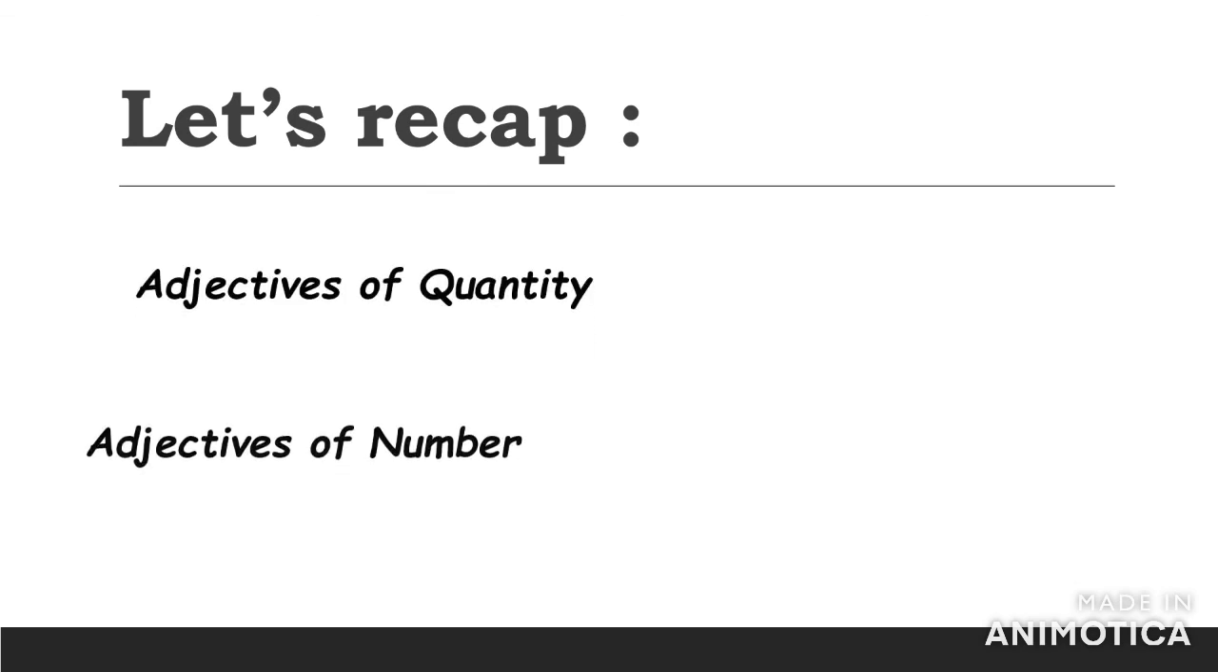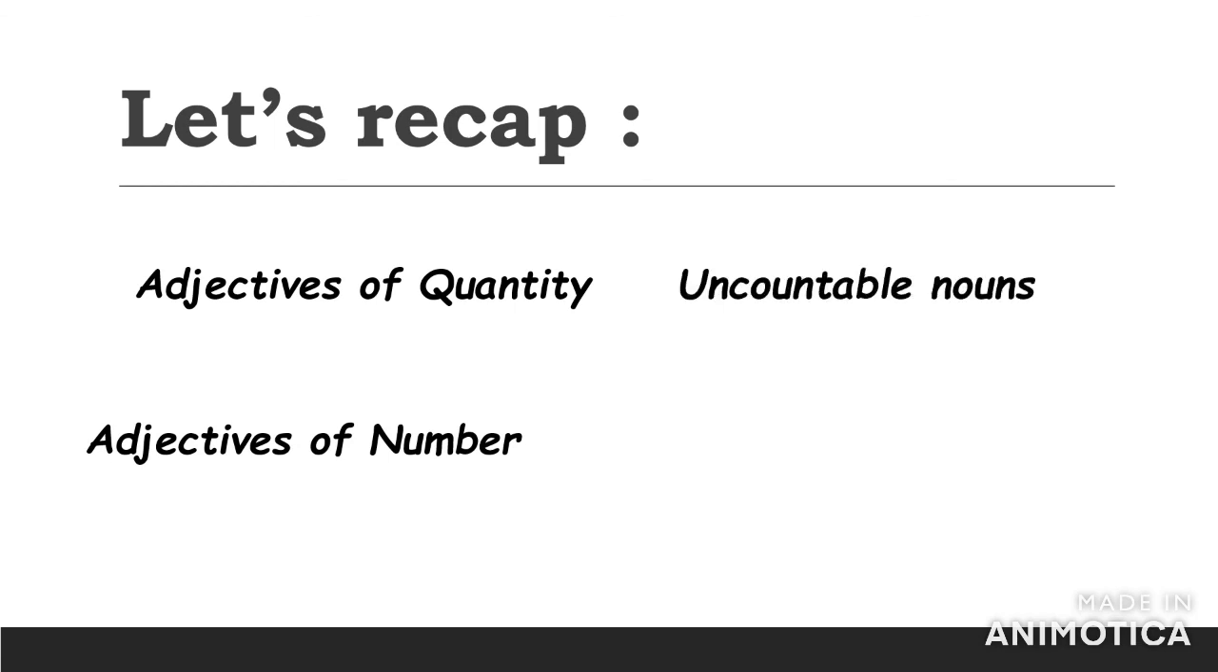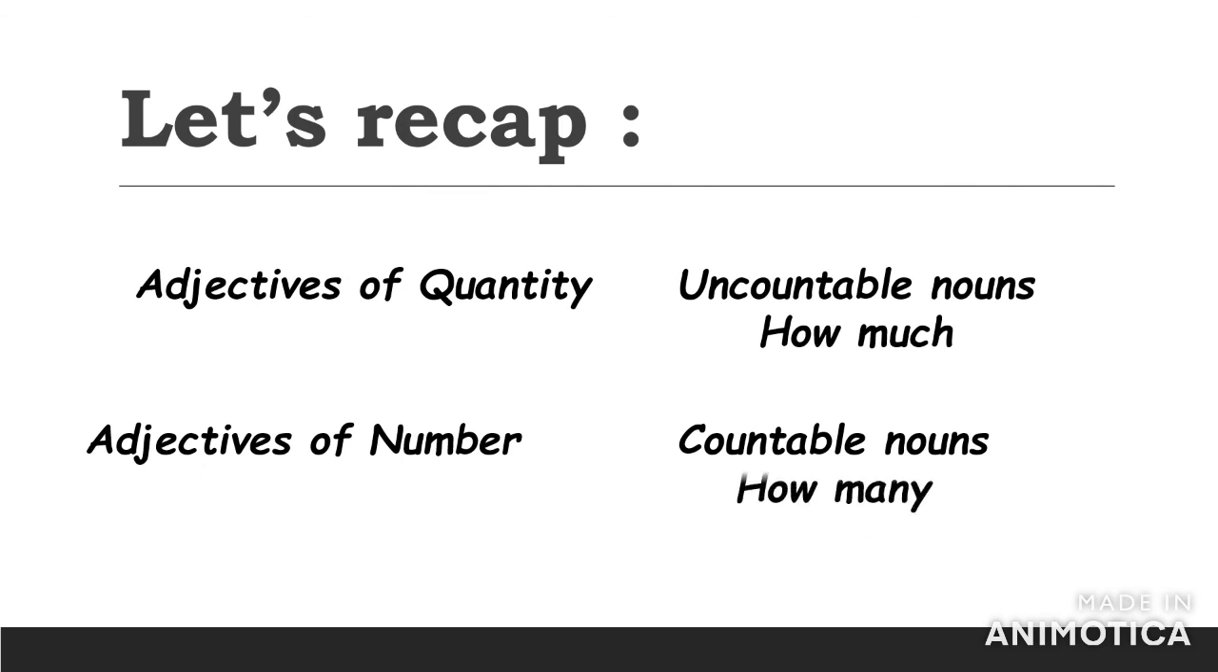So let's recap. In today's session, we have studied that there are two types of adjectives besides adjectives of quality, that are adjectives of quantity and adjectives of number. Adjectives of quantity is used with uncountable nouns and it tells us how much, whereas adjectives of number is used with countable nouns and it tells us how many.